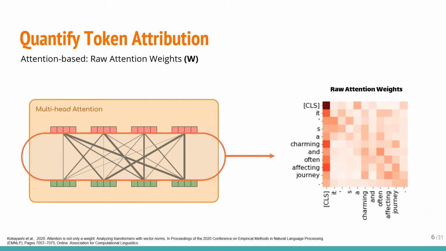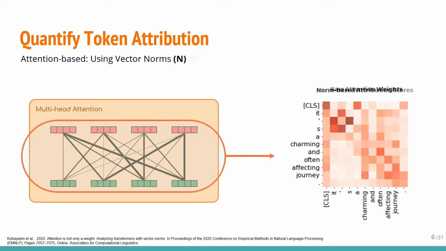Back to the raw attention weights, if we plot its attention matrix, it will be as shown on the right. And if we consider the vector norms, the results will change this way. We will later elaborate on how we investigate if this change has really made a positive impact, but note that this norm-based map is actually a better map than the previous weight-based one.